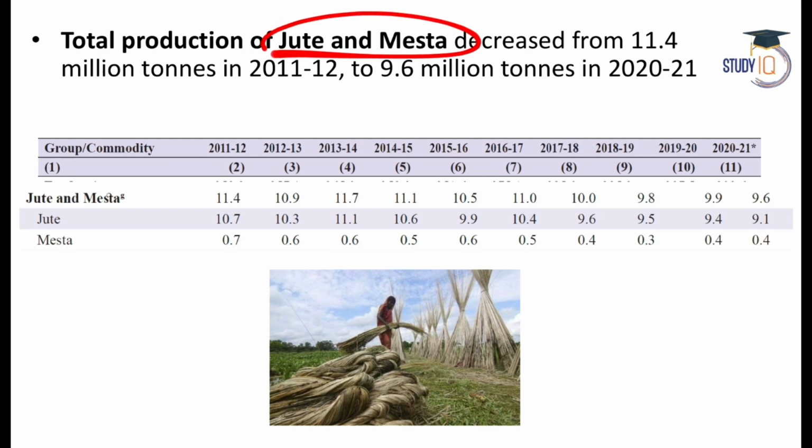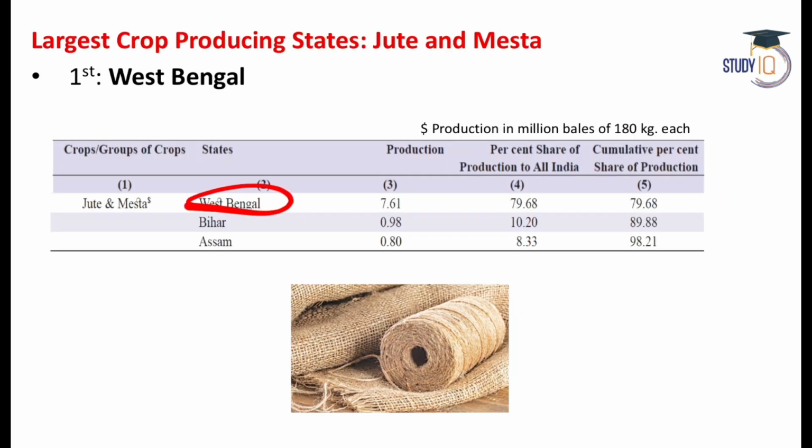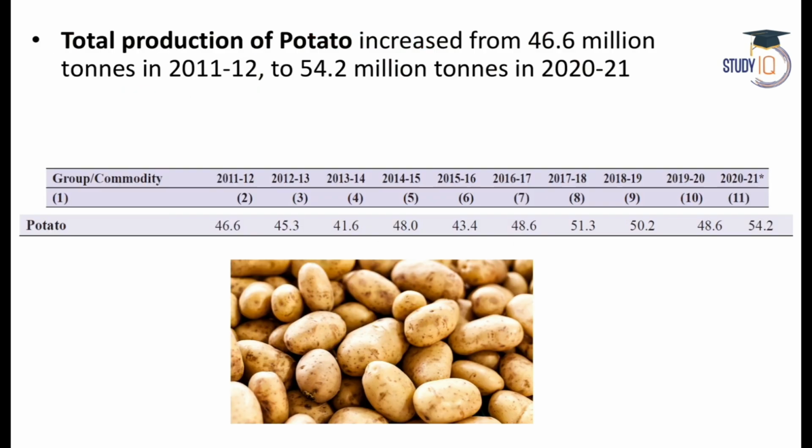Let's talk about jute and mesta. So West Bengal by far almost 80% of India's jute production. Some reports say 70, some say 60, but you got my point. Most of the production of jute and mesta in India is from West Bengal, and India is also the largest producer of jute in the world.